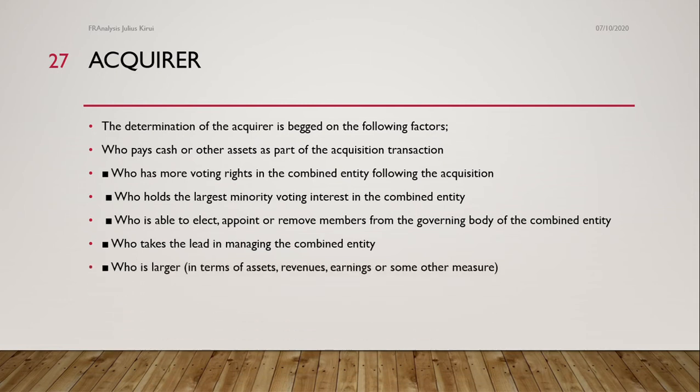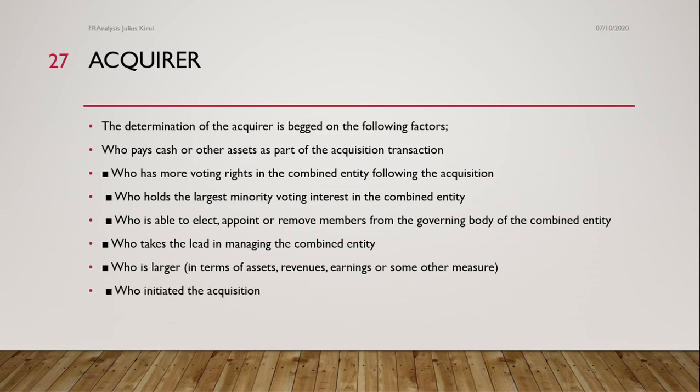The next one is who is larger in terms of assets, revenues, earnings, or some other measures. So anybody who has a larger share in the running of the company is called an acquirer. So in the time of acquiring another business, the acquirers are people who have much muscle in terms of financial standing.